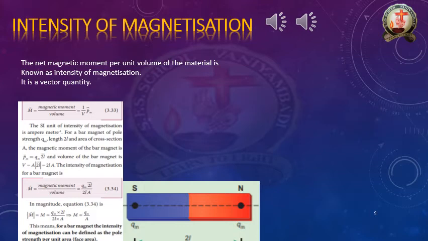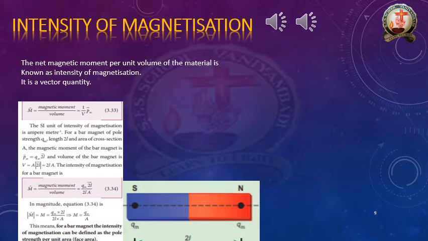Okay. Now the formula of the intensity of magnetization: M is equal to magnetic moment by volume. From the definition only we wrote this formula, magnetic moment per unit volume. So M bar is equal to magnetic moment by volume, which is 1 by V into P suffix M bar.